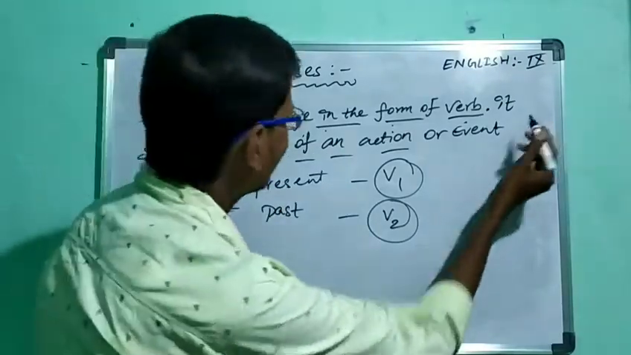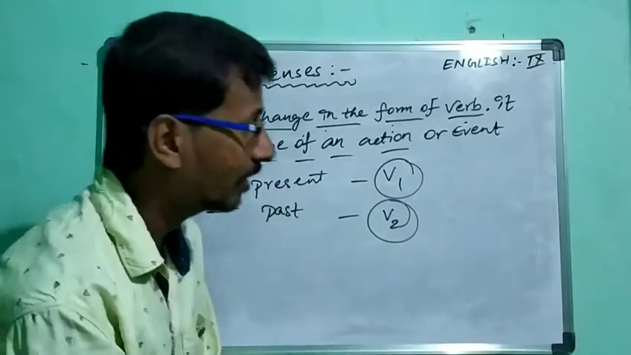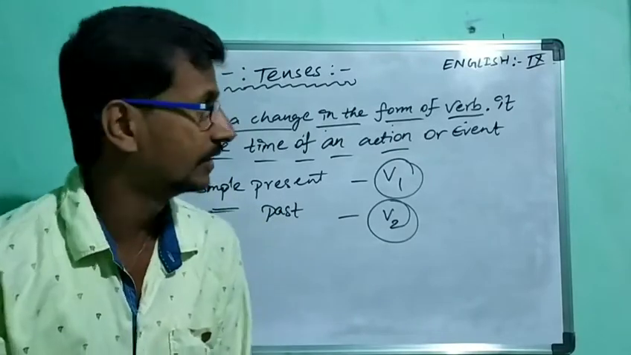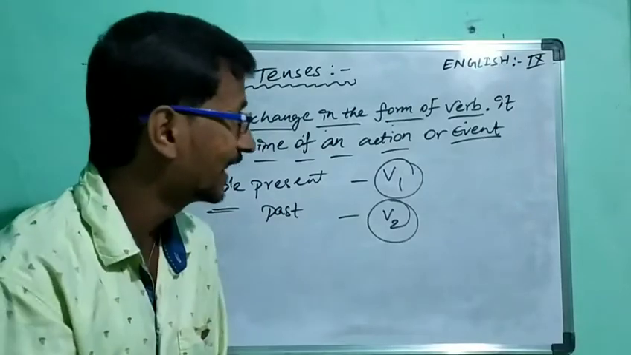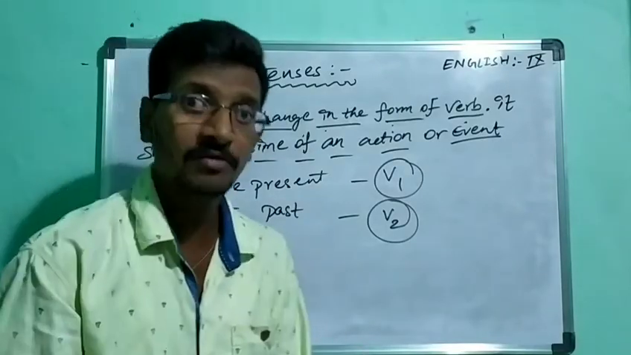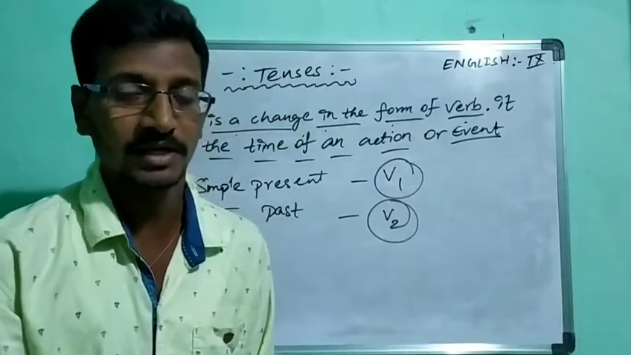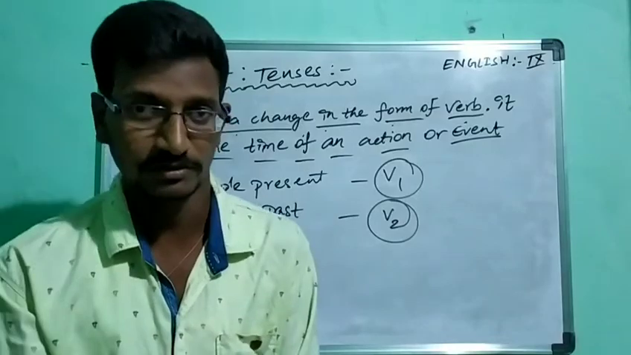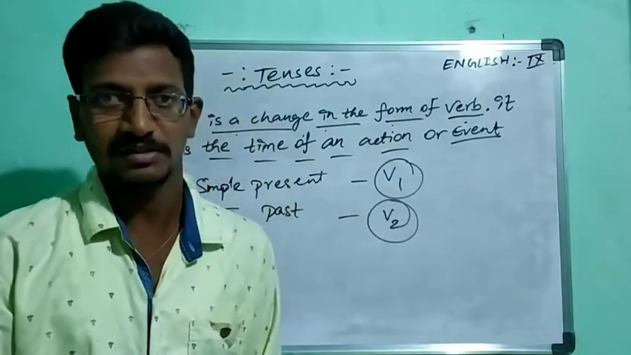Then next, it shows the time of an action, when it occurred, and the time of an event. Is it yesterday, or is it present right now, or is it in the future? So that will be the uses of these tenses.